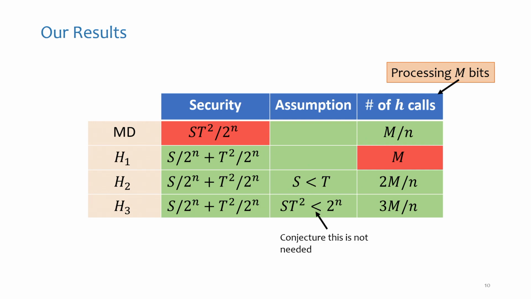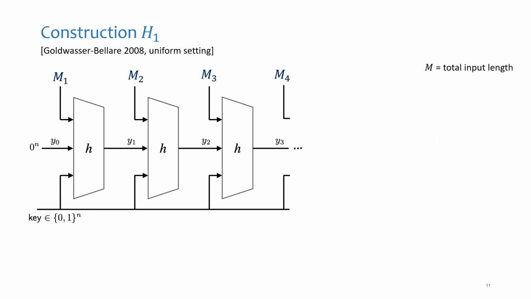We conjecture that the assumption in H3 is not necessary. It's just an artifact of our analysis. But the assumption in H2 is actually necessary. We have a matching attack. H1 and H2, once you understand the framework, mostly follow from known results. And most of our work is in the analysis of H3. Okay. I'm going to tell you the constructions in the rest of the talk.